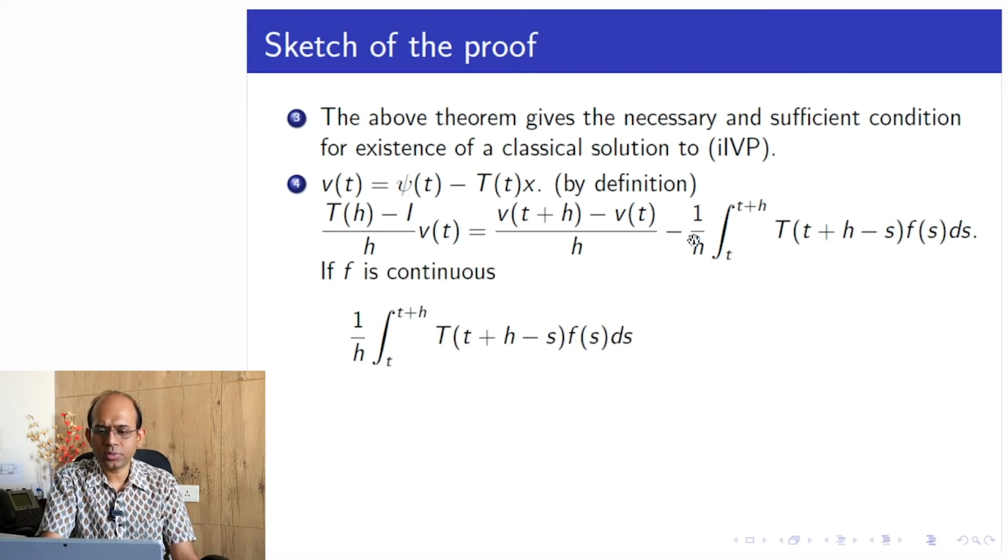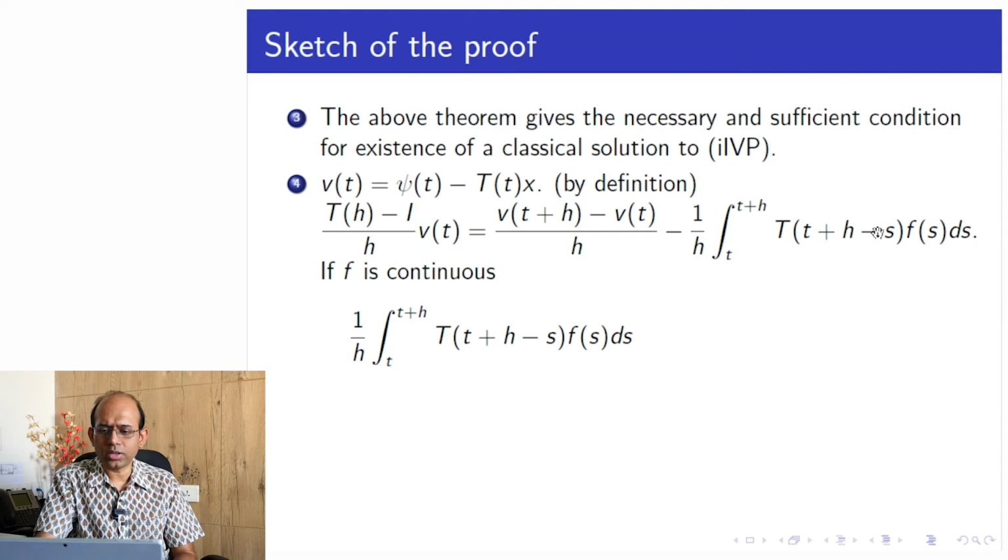Now here this looks pretty simple. This is basically the finite difference of V(t). So if V is continuously differentiable, then this limit exists. Or the second property, if V is in the domain of A, then also this limit exists. Okay, so either of these limits would exist.